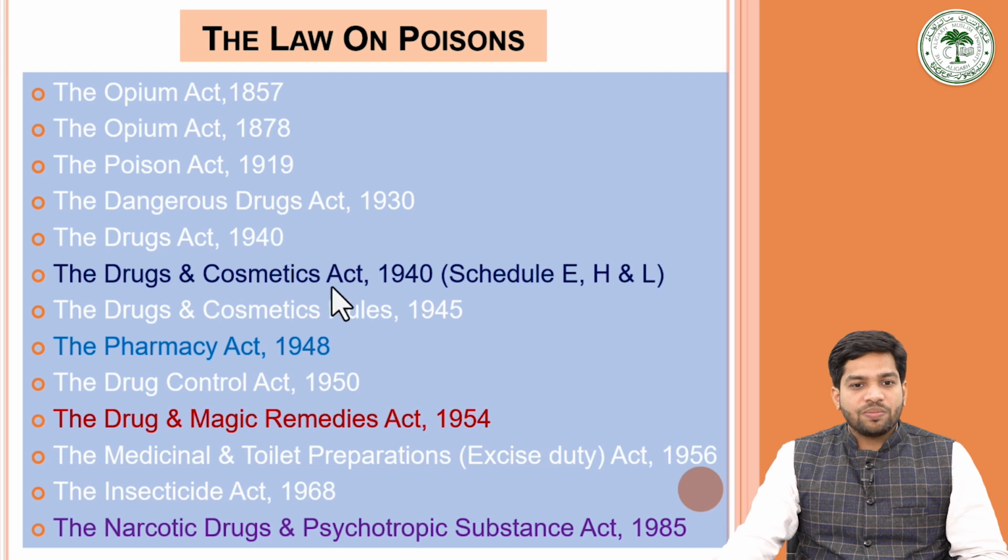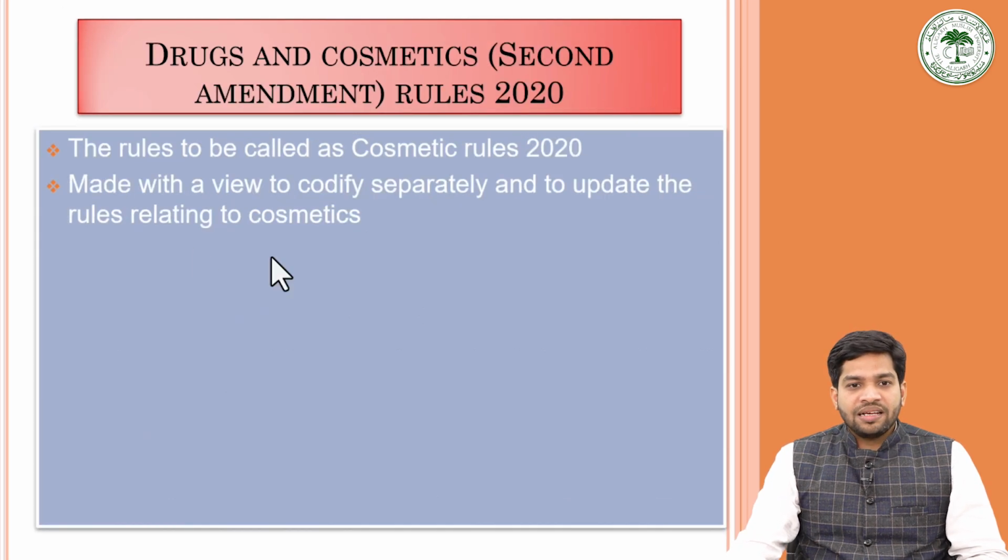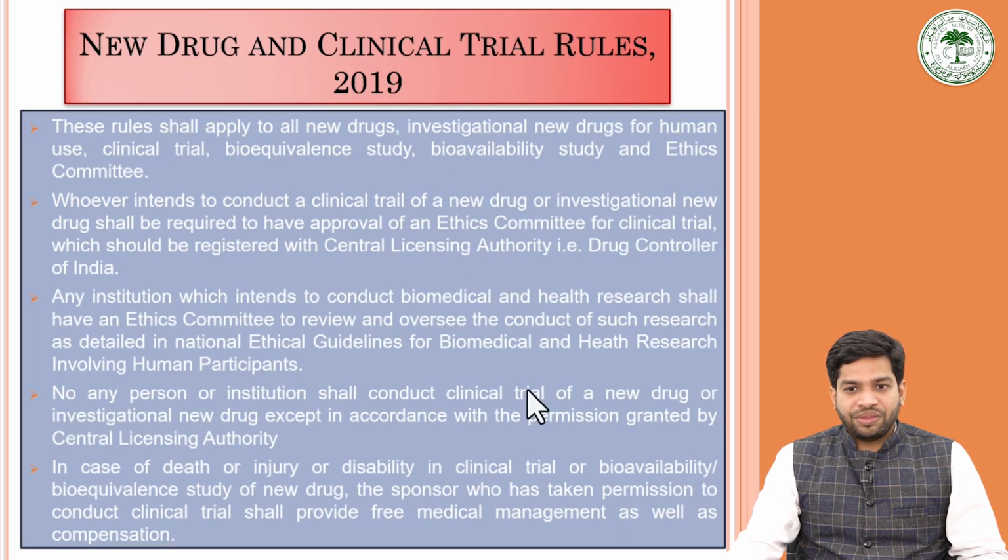The Drugs and Cosmetics Act 1940 has provisions that the center was given the power to make the necessary rules and regulations under the Act. So using those provisions, the New Drugs and Clinical Trial Rules and the Drugs and Cosmetics Amendment Rules came into the picture.